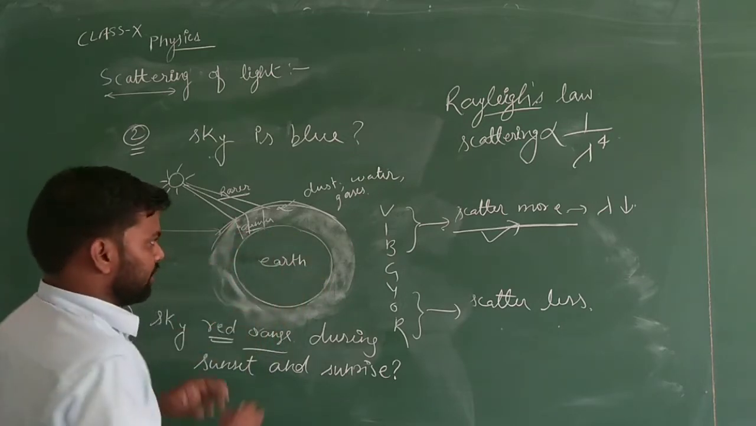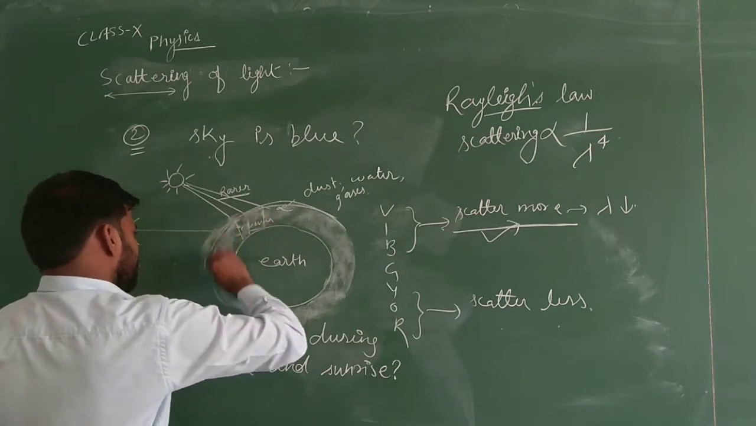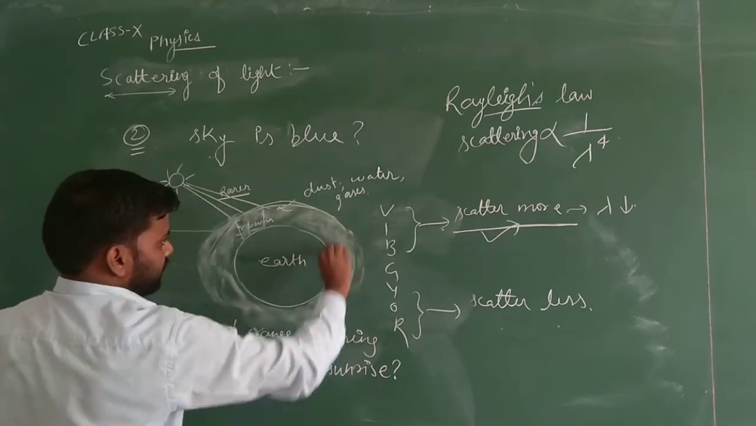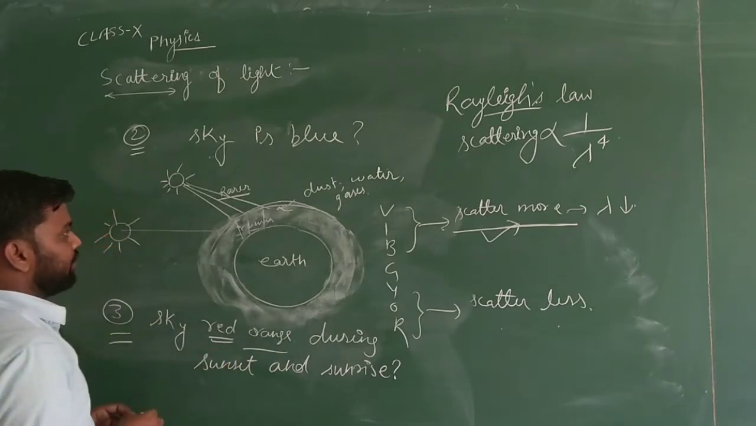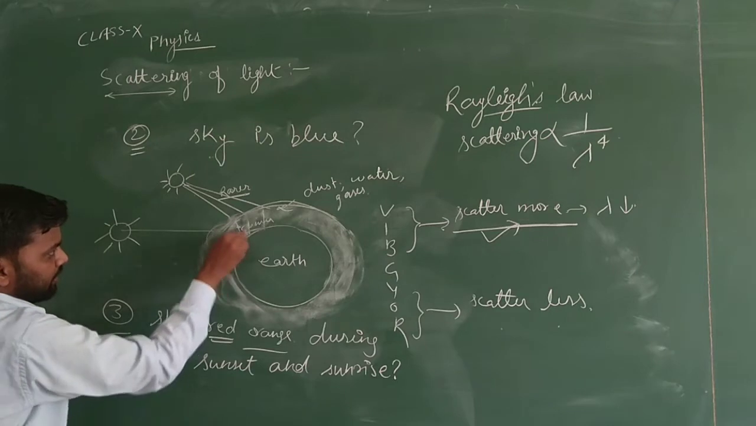We know that the earth is not like a sphere, it has a different shape. So here there will be a much wider atmosphere in this case. So what will happen? All the colors will travel through this air.